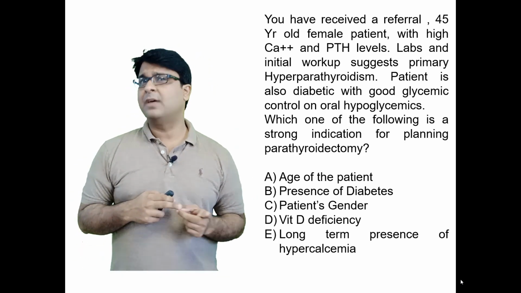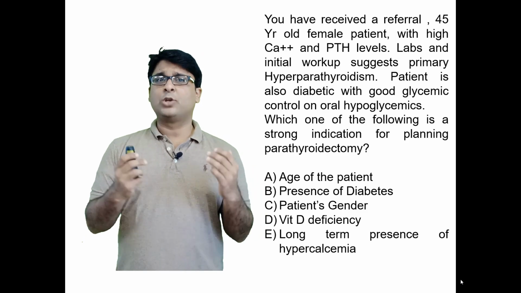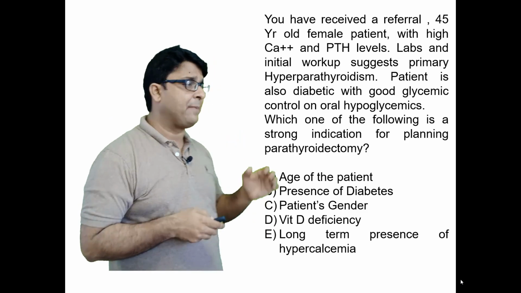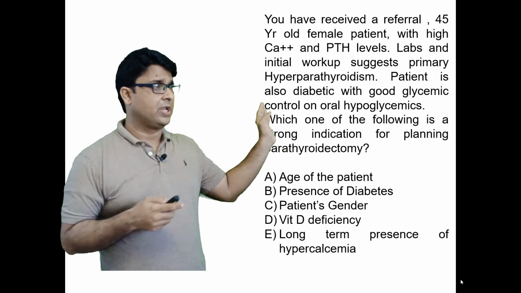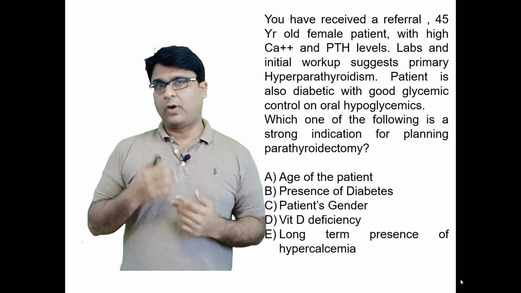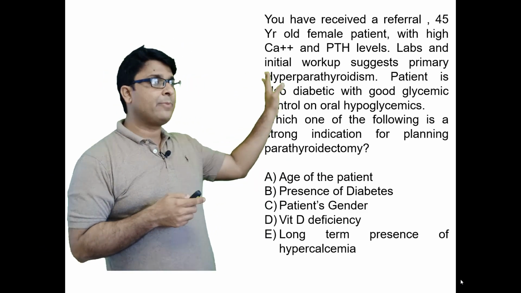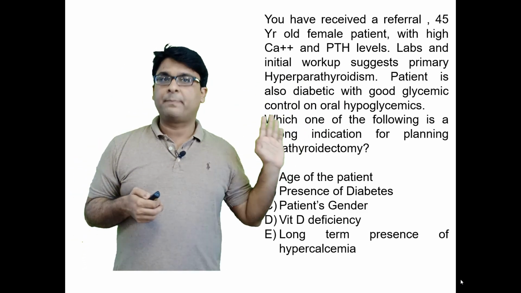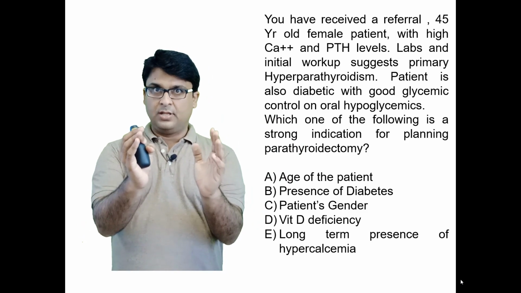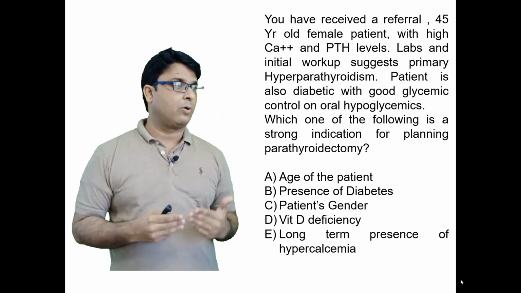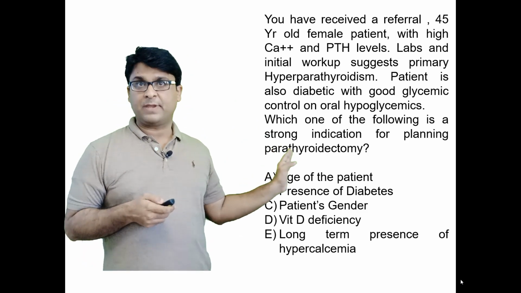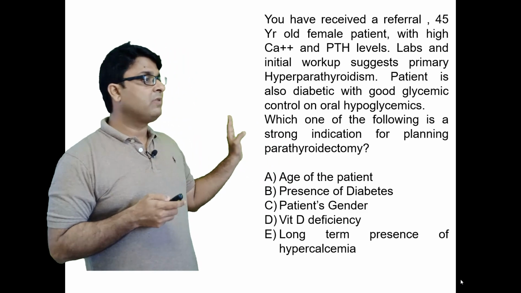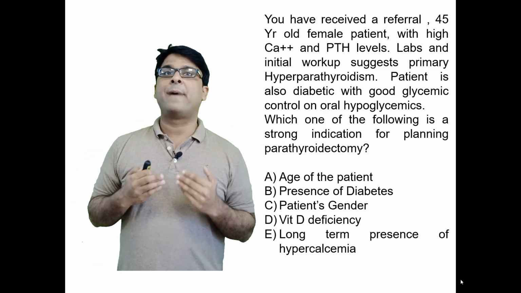Another question. I love questions when they come up, because as I said, in questions we have a chance to juggle our memory and try to figure out what is exactly happening. So let's read the question and try to answer it. You have received a referral: a 45-year-old female patient with high calcium and parathyroid levels. Labs and initial workup suggest primary hyperparathyroidism. So they have given you the diagnosis. The patient is also diabetic with good glycemic control. There was hyperglycemia, but now a controlled diabetic patient. Which one of the following is a strong indication for planning parathyroidectomy?